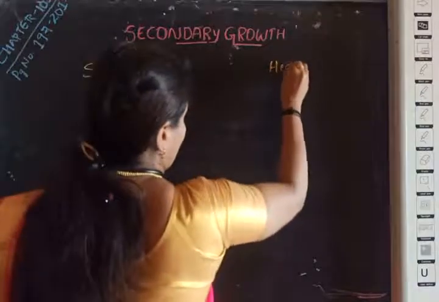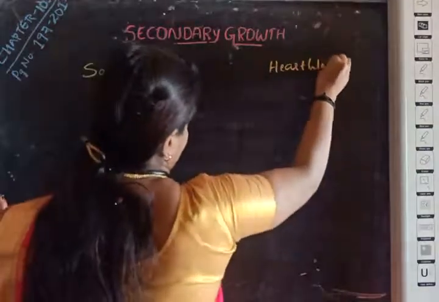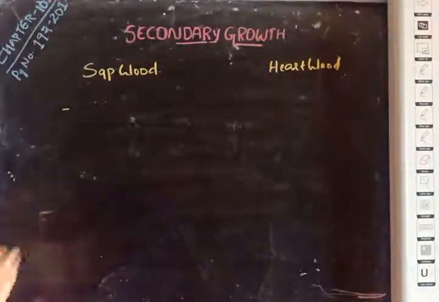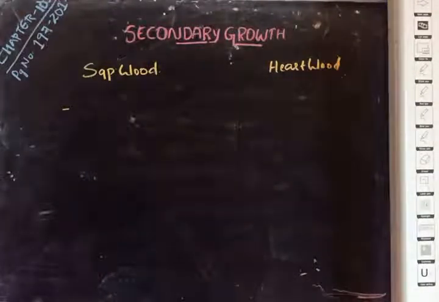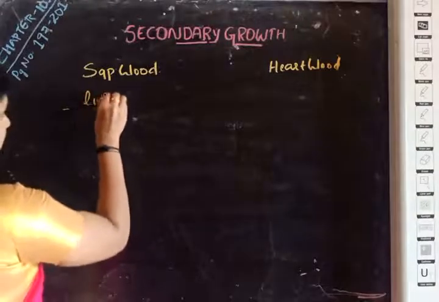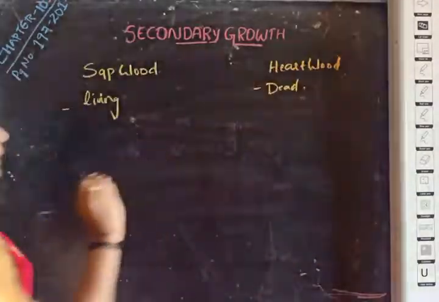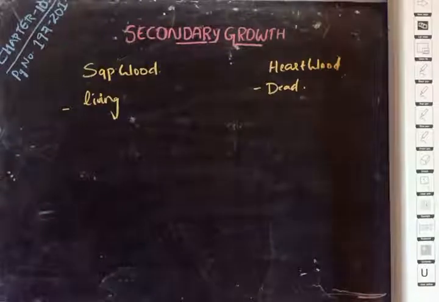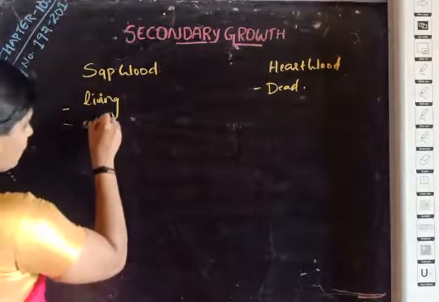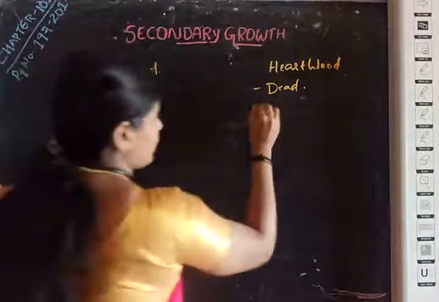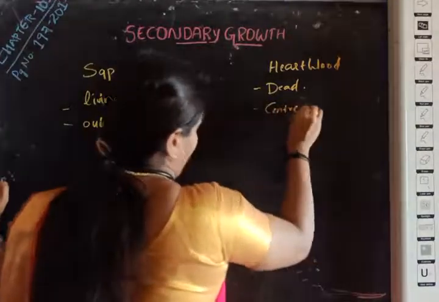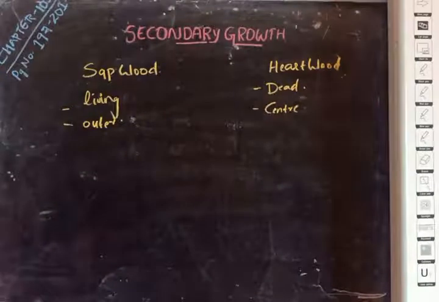Sapwood, heartwood. So, sapwood is the living part of the secondary xylem or wood, whereas heartwood is the dead part of wood. Sapwood is situated on the outer side of wood, whereas heartwood is situated in the center part of the wood or secondary xylem.